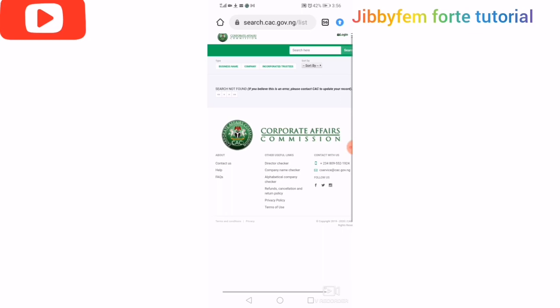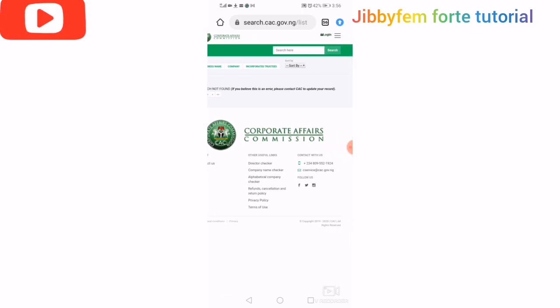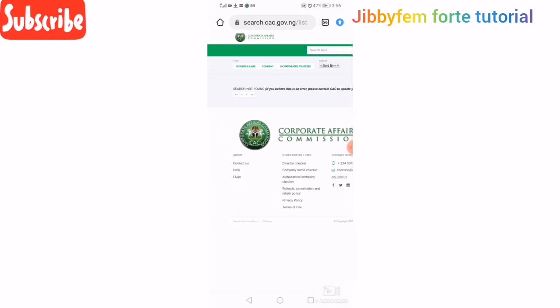Now, I'm sure you may want to search further. I need us to understand that there are different types of registration when it comes to the Corporate Affairs Commission. We have the business name, we have the company, which is limited, like Jibbyfemforte Limited, and we have incorporated trustees.